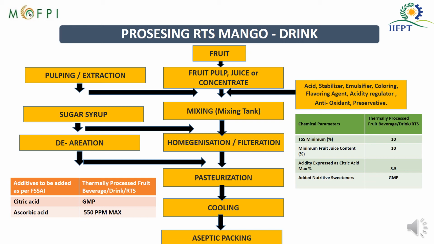After homogenization and filtration, you can go for a thermal process called pasteurization, where you heat your food product at a higher temperature for a short period of time so that possible pathogenic microorganisms are destroyed and your product has a good shelf life.